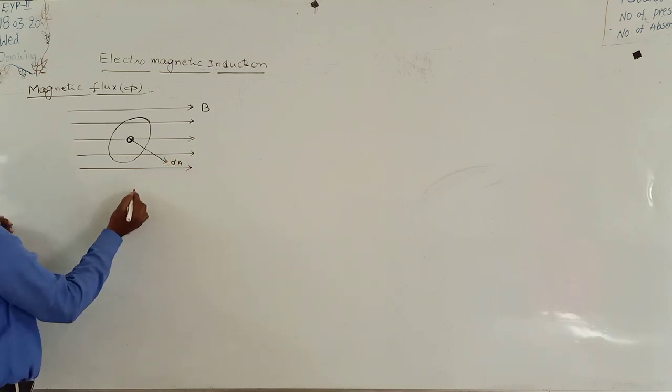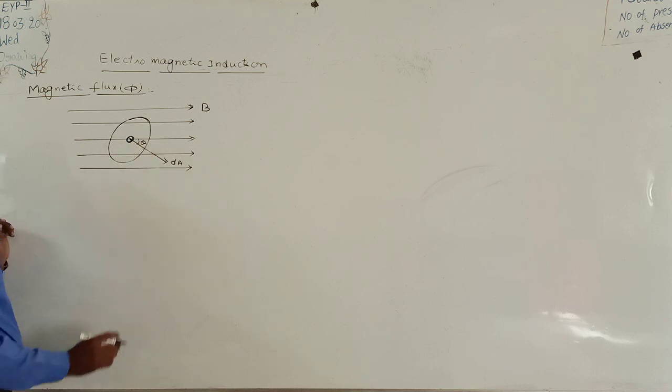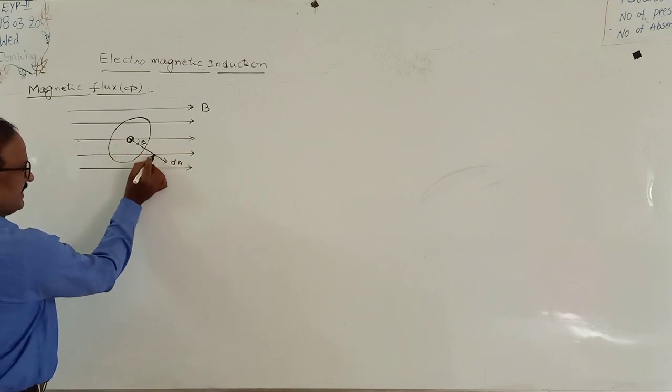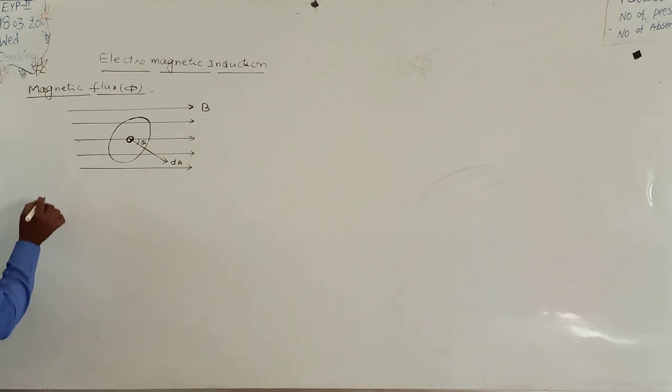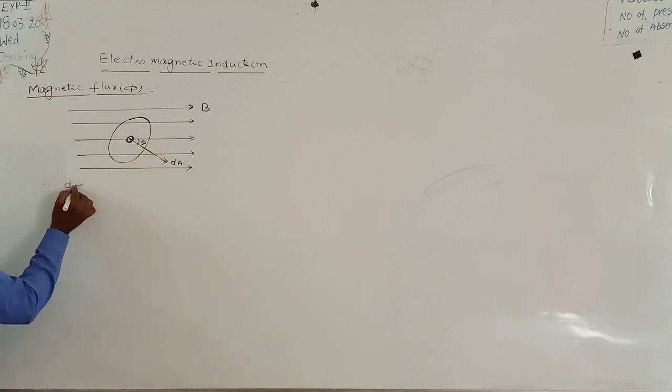Angle between the area vector and the field is equal to theta. Okay, this is the field direction. Angle between the area vector and field is equal to theta. Now the magnetic flux passing through the small area is represented by d phi.